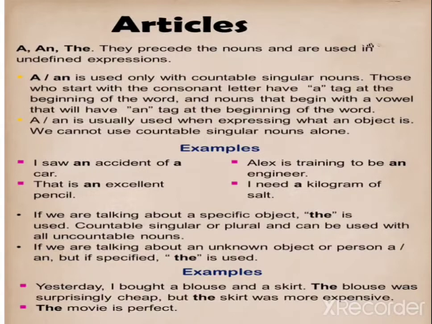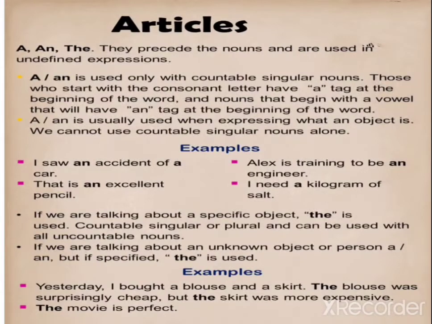And you know, students, sometimes we have to omit the articles also. We don't have to use a, an or the. This is also possible. It's not every time that we have to use a, an or the. For example, if I'm talking about milk, milk is an uncountable noun. And sometimes, if I say children, it is the plural form of child.